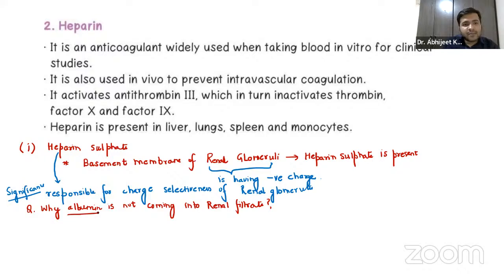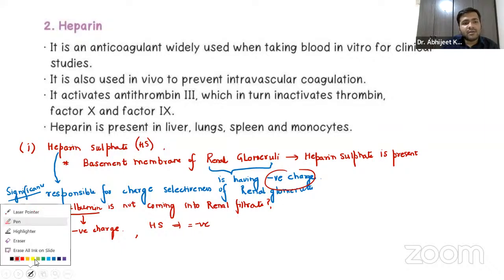Now guys, remember albumin, it is having which charge? It is having negative charge, right? And the renal glomeruli, it is also having negative charge, right? Heparin sulfate, HS I'm writing, it is also having negative charge.